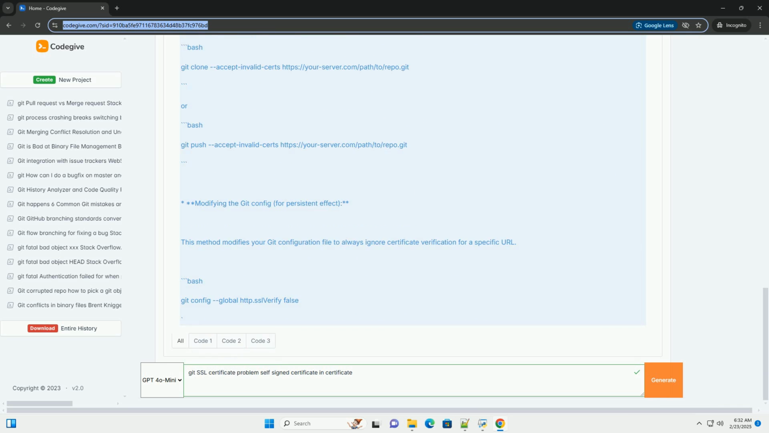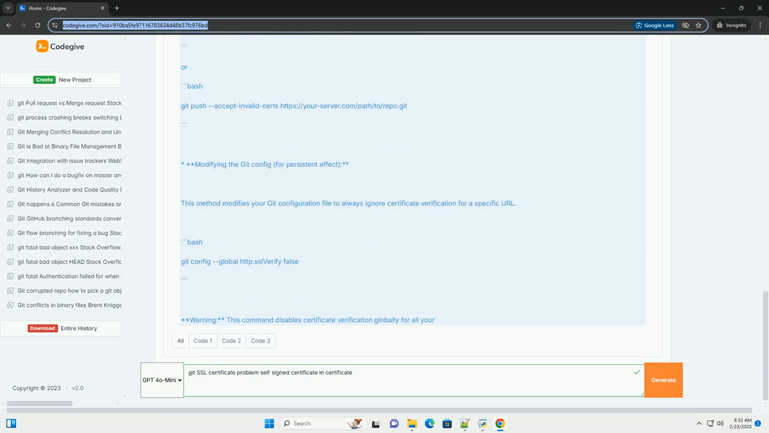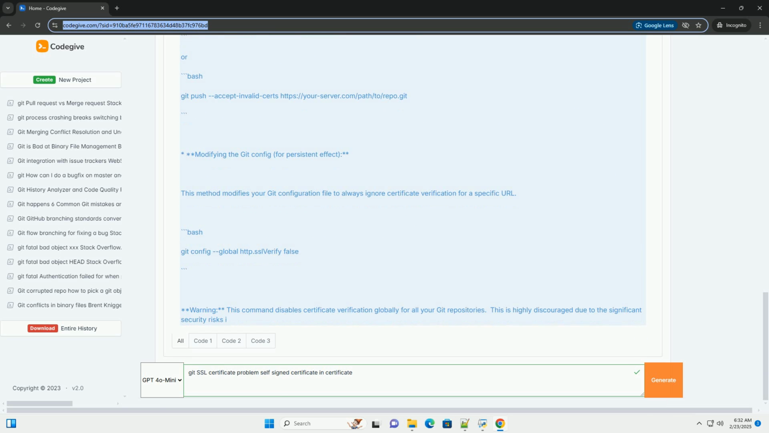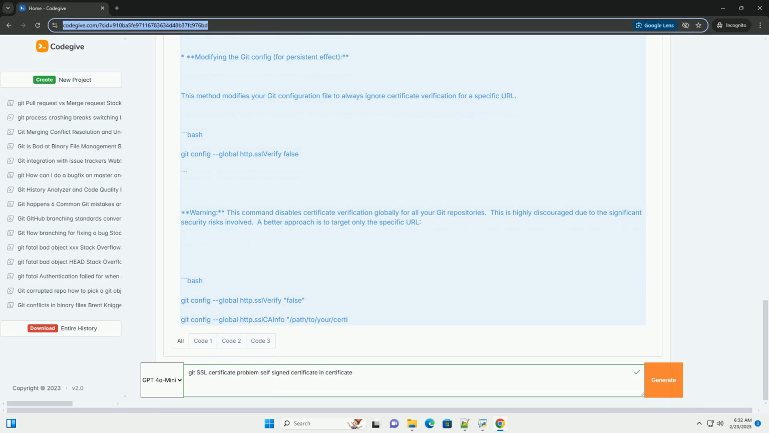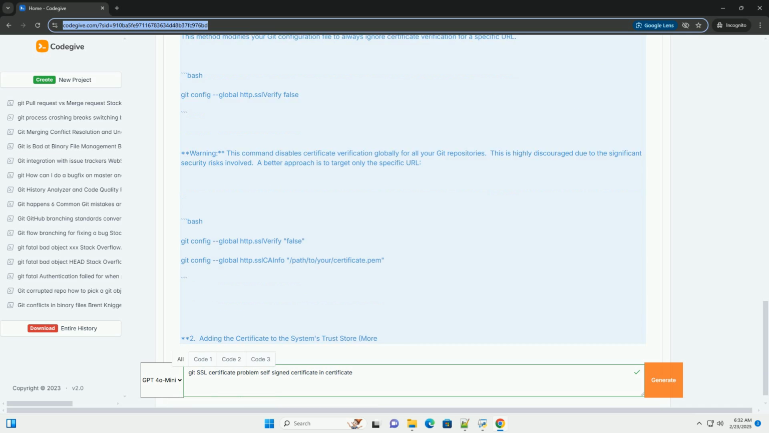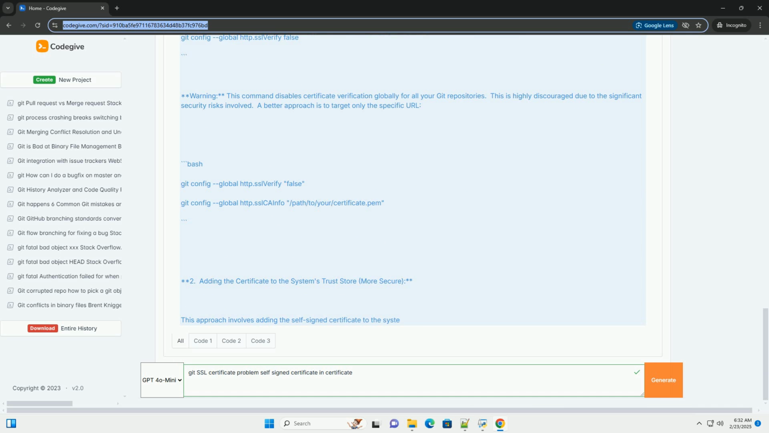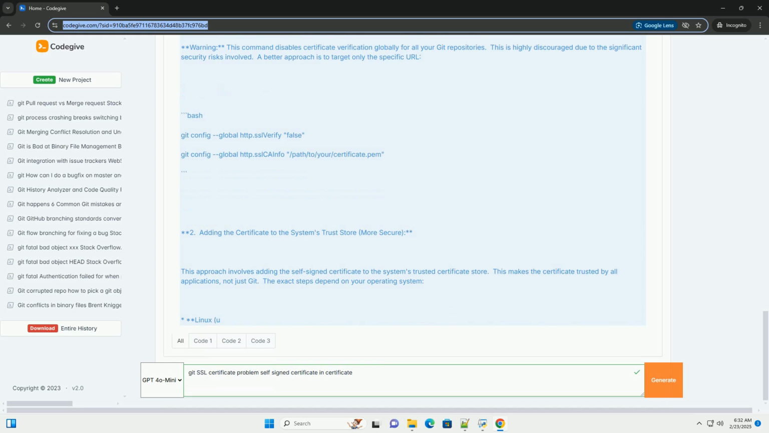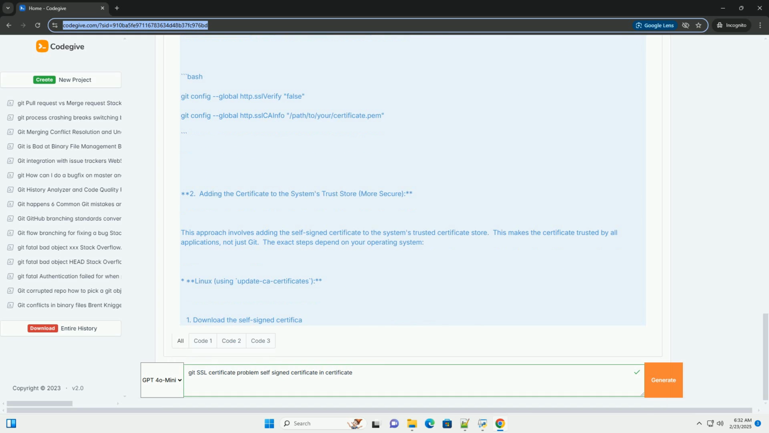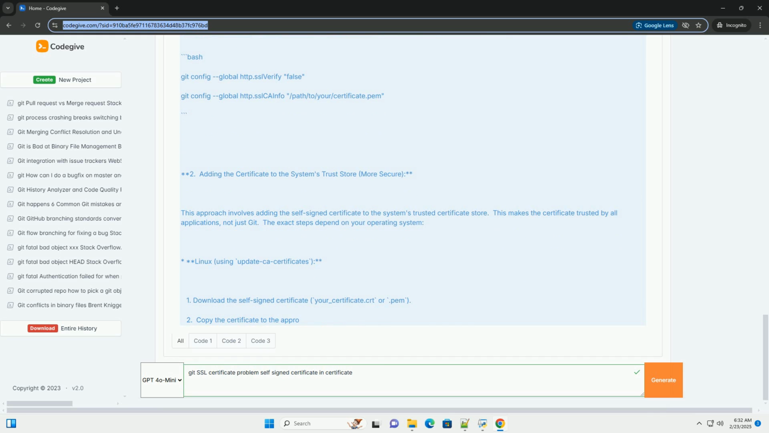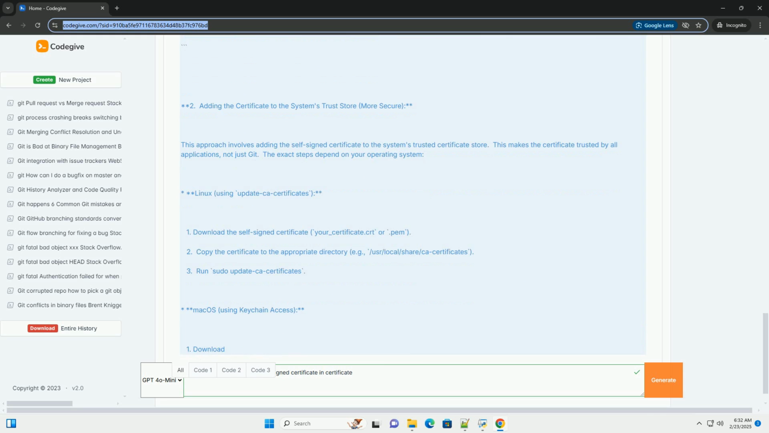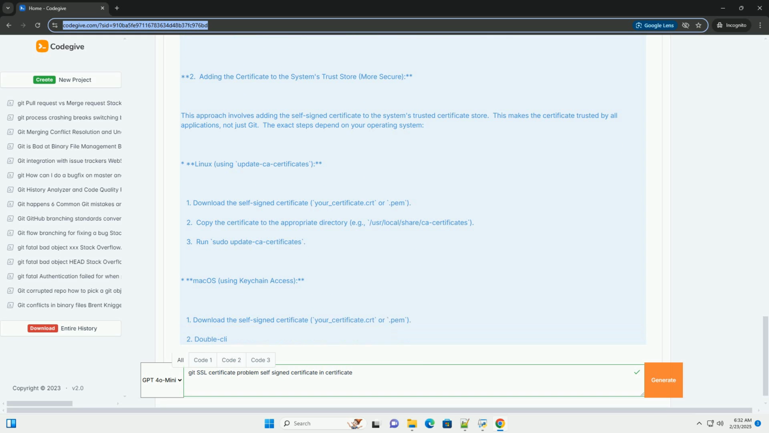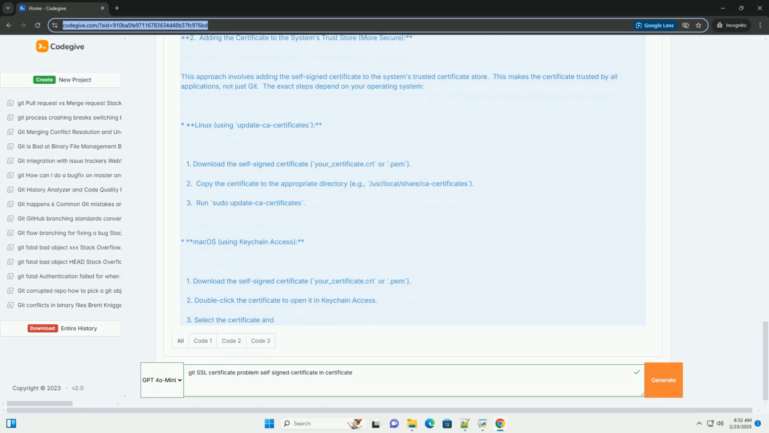Understanding the problem. Git uses SSL/TLS to secure communication with remote repositories. When you connect to a remote server, Git verifies the server's SSL certificate. A self-signed certificate is created by the server itself, not a trusted CA like Let's Encrypt or DigiCert. Since Git's default trust store doesn't include this self-signed certificate, it flags it as untrusted, leading to an error message like